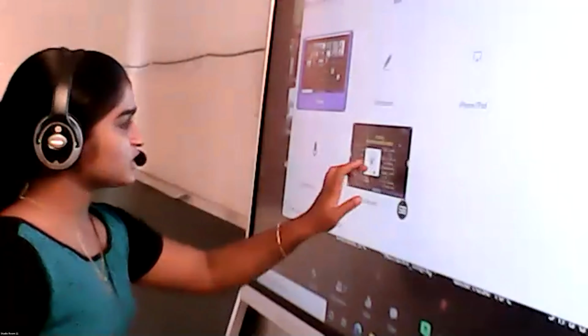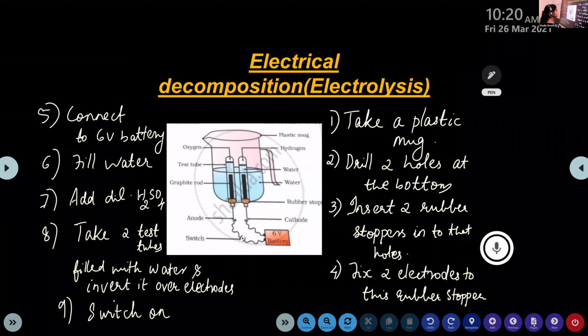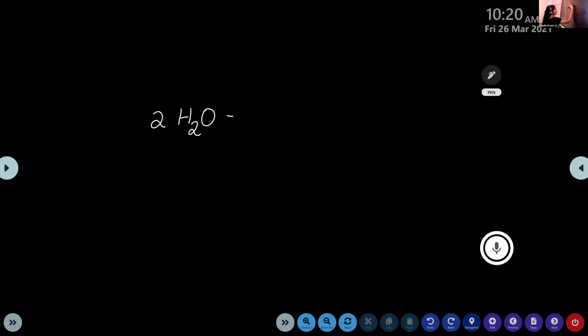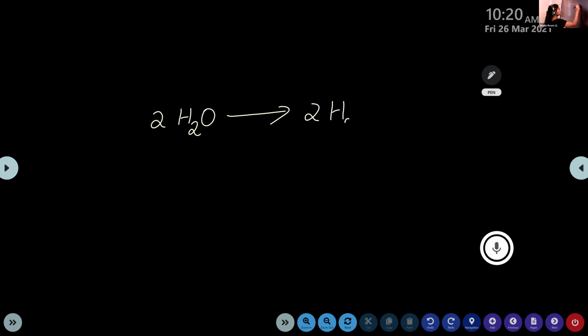Because their masses are different. Yeah, their masses are different. And when we check the chemical equation of this electrical decomposition, it's 2H2O that is decomposed to form 2H2 plus O2.